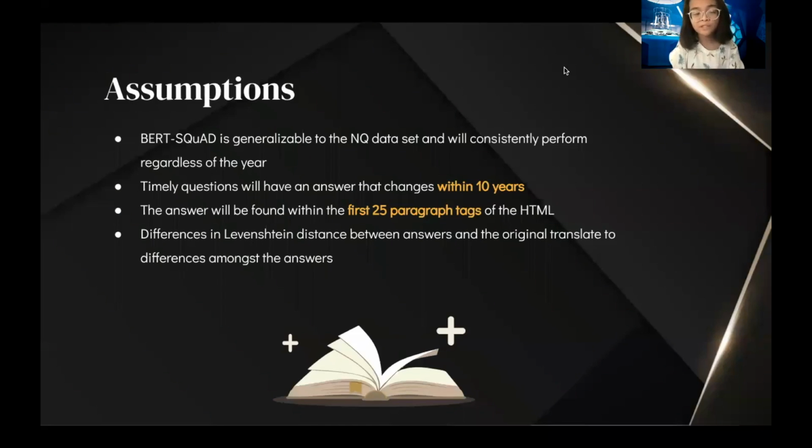So the next thing that we wanted to talk about were assumptions, and they are as follows. So we assume that the BERT Squad is generalizable to the NQ dataset and will consistently perform regardless of the year. Timely questions will have an answer that changes within 10 years, and the answer will be found within the first 25 paragraph tags of the HTML. And differences in Levenshtein distances between answers and the original translate to differences amongst the answers, which is worded a little confusing, but we'll go over it more soon.